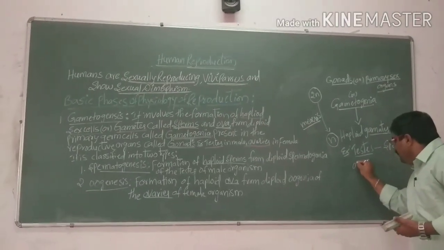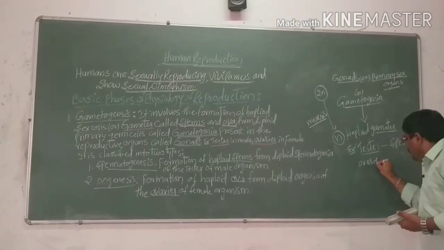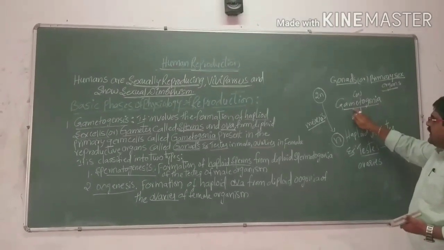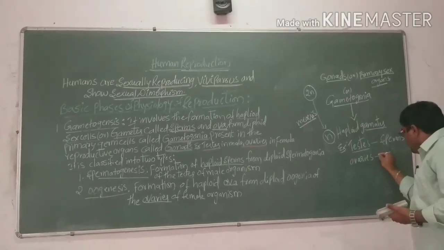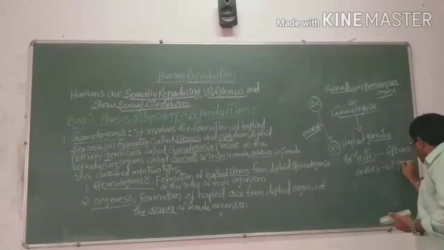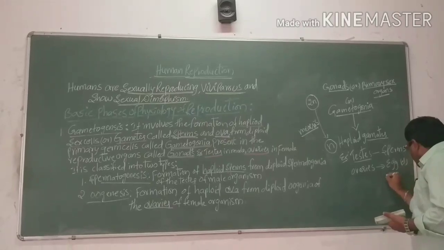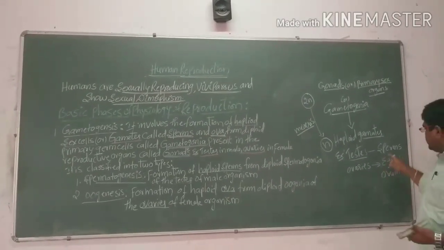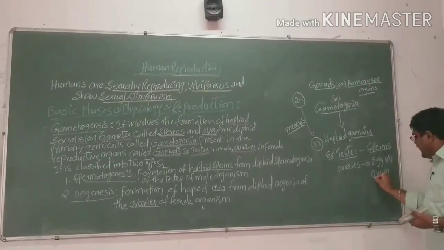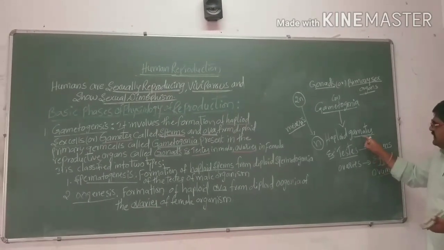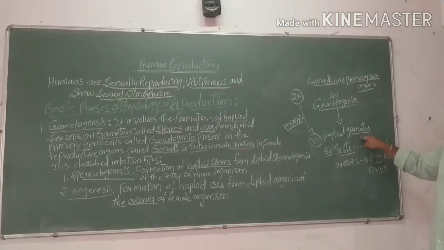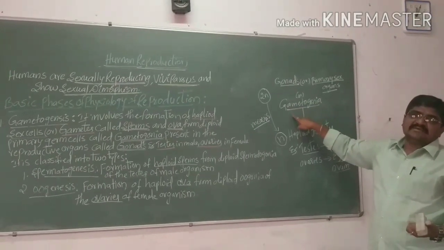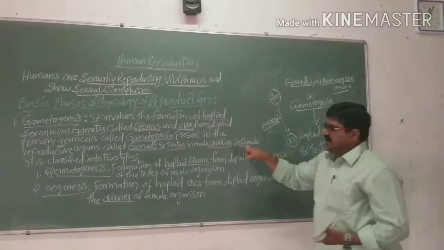And ovaries, the primary sex organs, produce an egg or ovum. So the sperms and egg or ovum are the gametes produced from the diploid gametogonia.